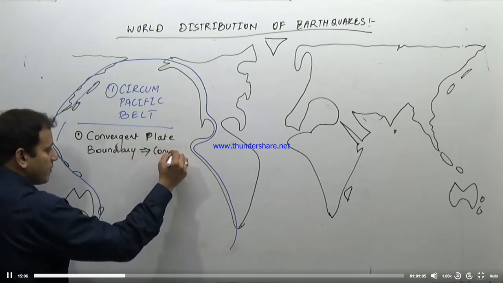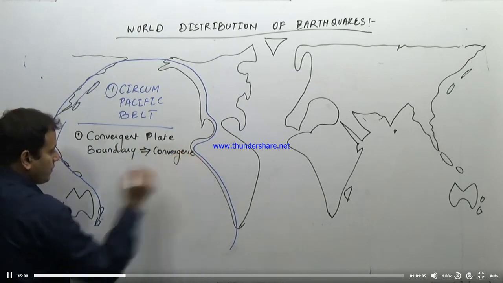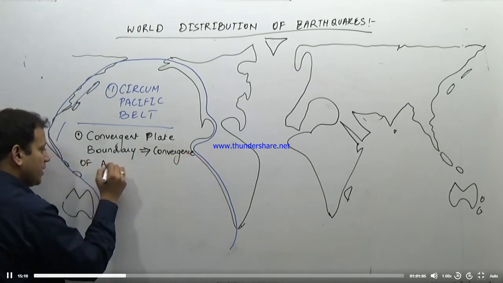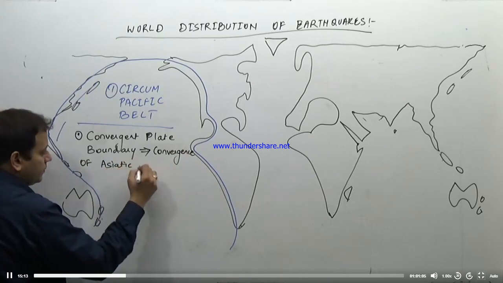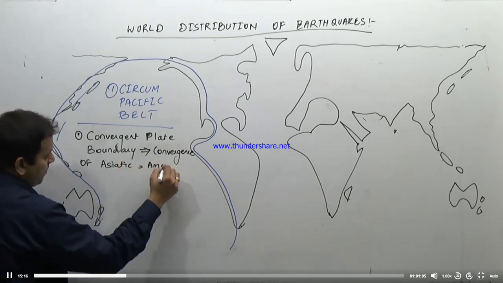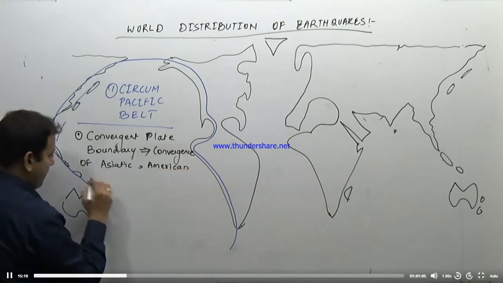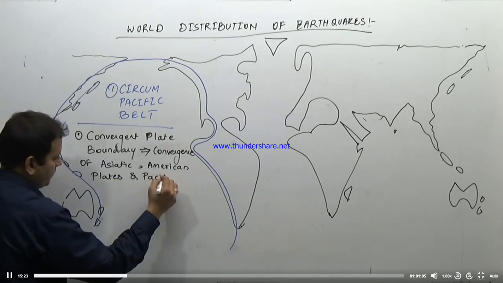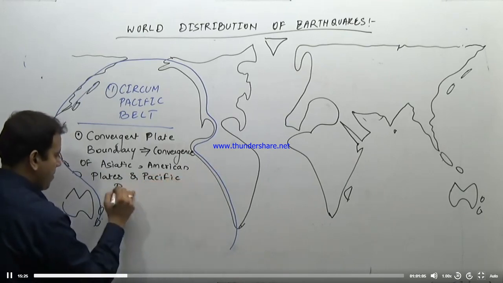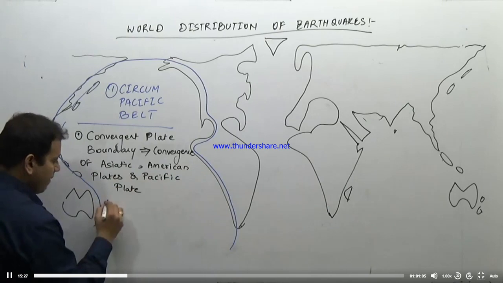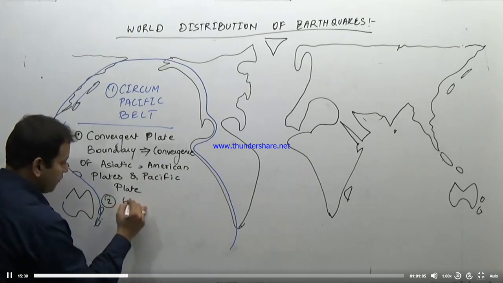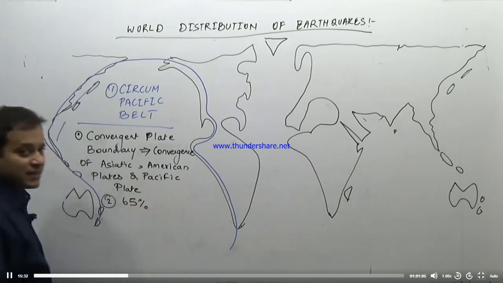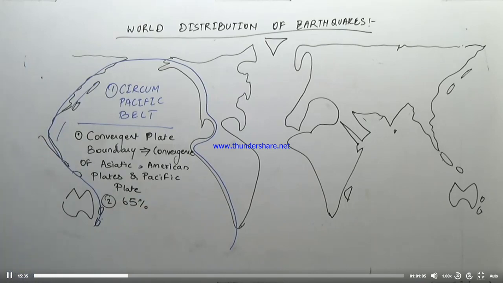It is the convergence of the Asiatic plate, American plates, and Pacific plate. Around 65% of the world's earthquakes occur in this region.